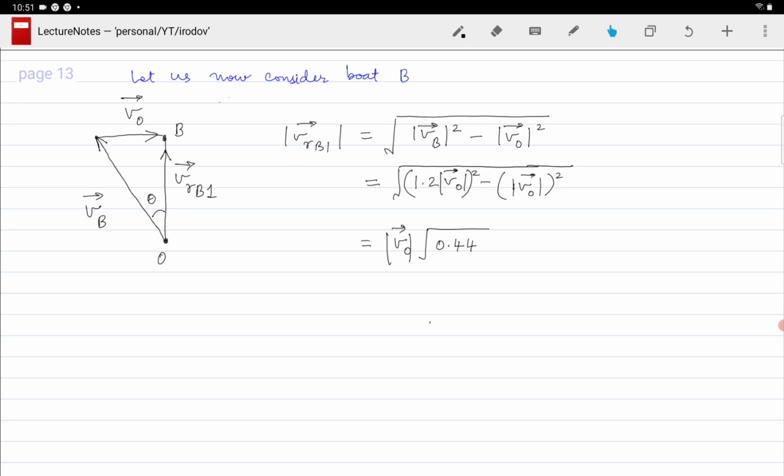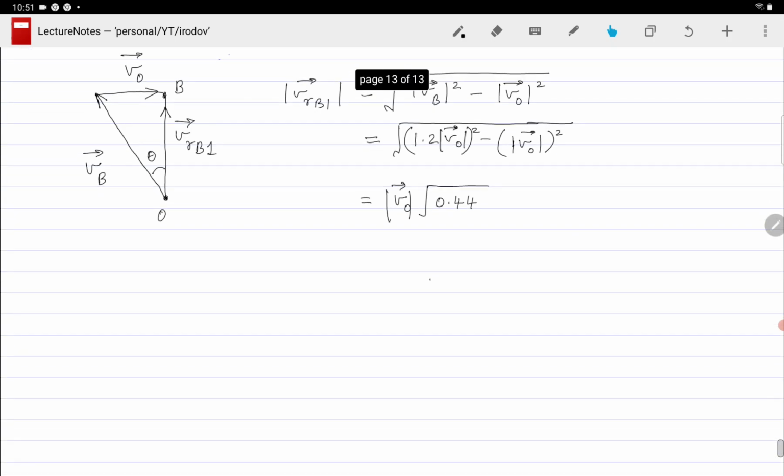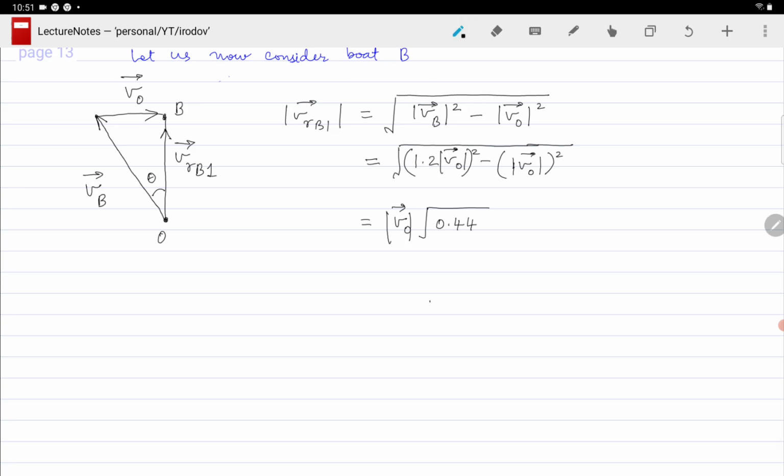Now let us see how this velocity will be affected when boat B goes from point B back to point O. So this is point B, this is point O. The boat will actually move in this direction. This is velocity VB, the absolute velocity of the boat. And because the river is also flowing at a velocity V0, we get a relative velocity VRB2.